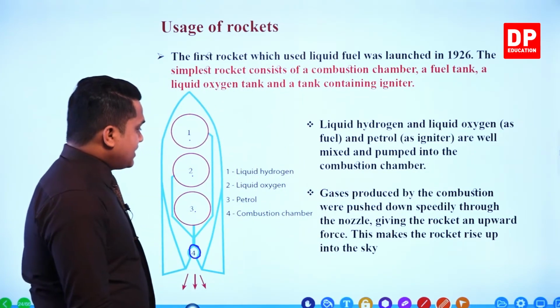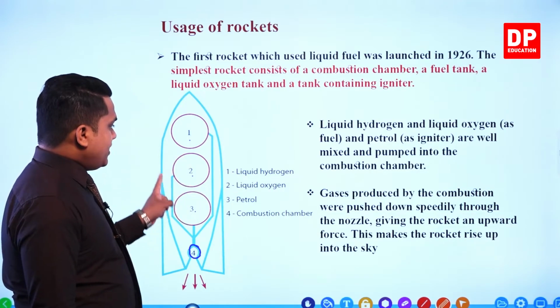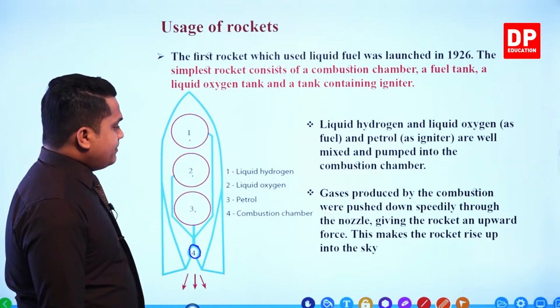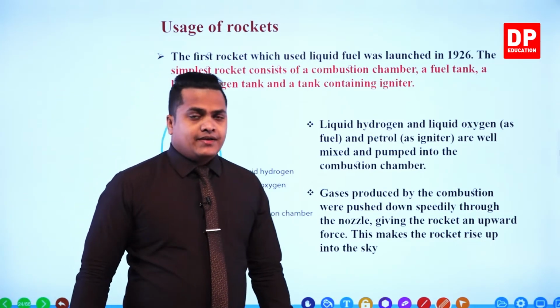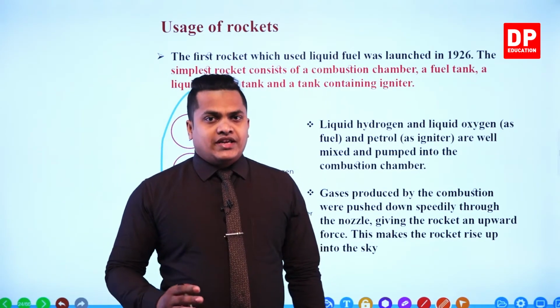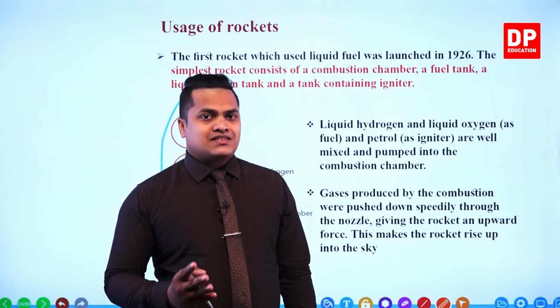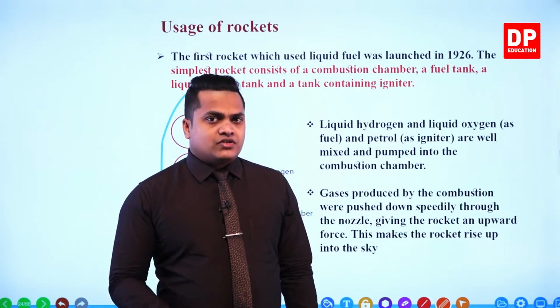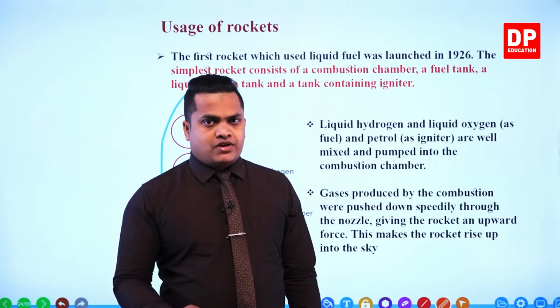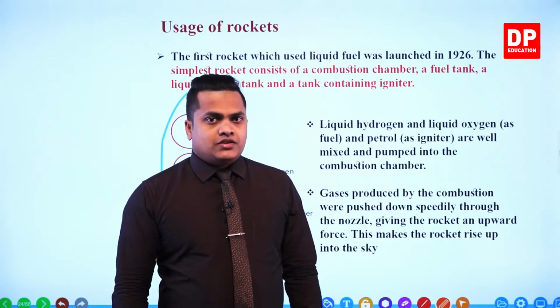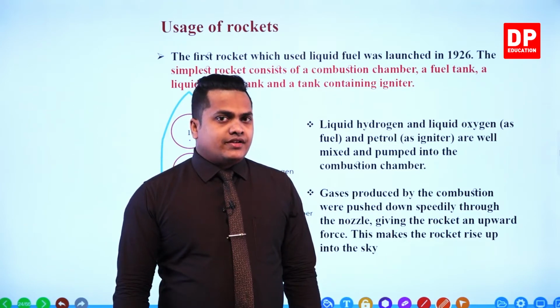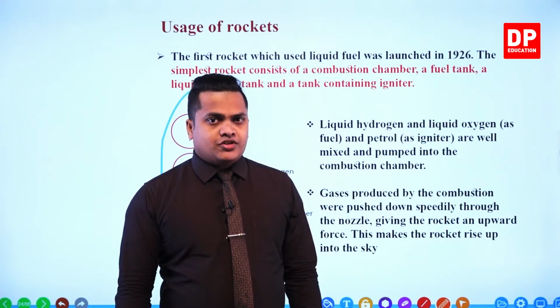Then within the second chamber, liquid oxygen can be observed. You know that it's not enough to have a combustible substance. Of course, there should be a supporter of combustion to start a fire. Here, my dear children, the supporter of combustion is oxygen.